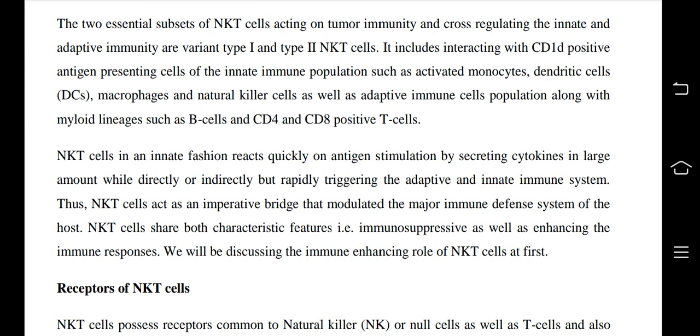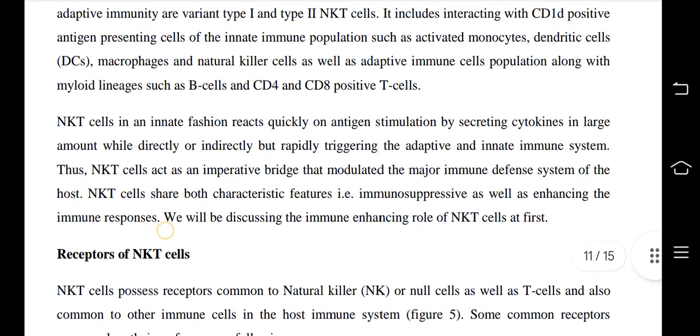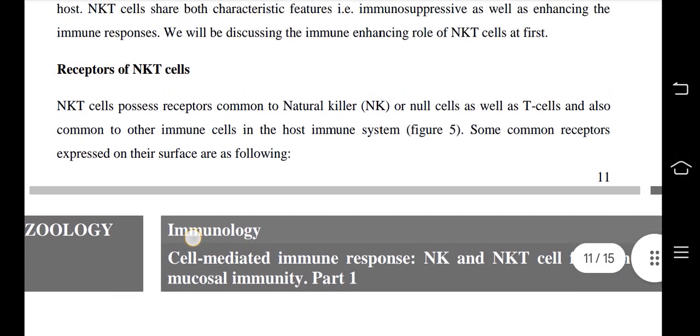NKT cells in an innate fashion react quickly upon antigen stimulation by secreting cytokines in large amounts, while directly or indirectly but rapidly triggering the adaptive and innate immune system. Thus, NKT cells act as an imperative bridge that modulates the major immune defense system of the host. NKT cells share both characteristic features, immunosuppressive as well as immune enhancing. We will be discussing the immune enhancing role of NKT cells first.